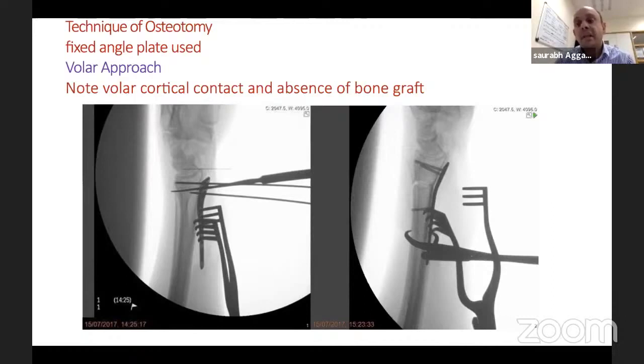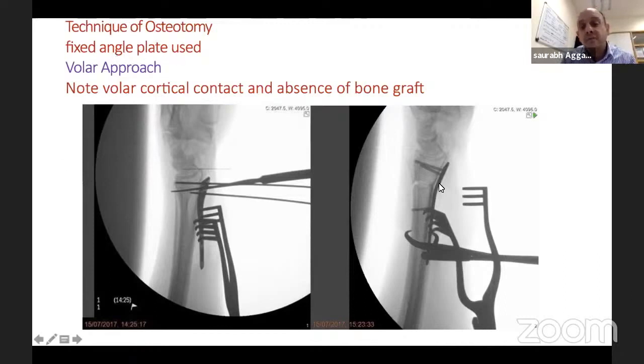But if I have to correct the length, the dorsal malunion, and the radial inclination, then to pre-drill screws is possible, but needs a lot of imagination. So this is an important point to understand, which will become clearer when I show you further examples. So technique we have discussed, fixed angle.